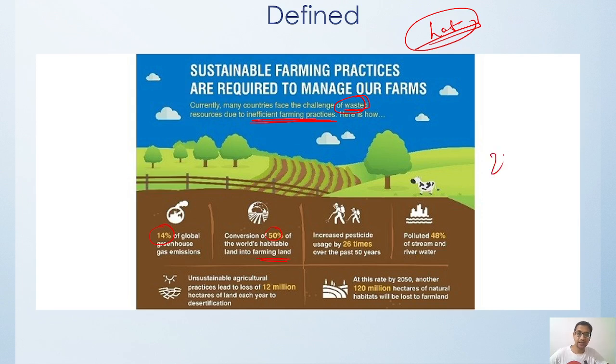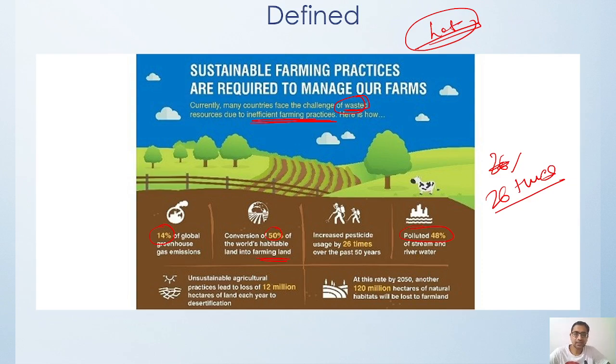There is a 26 times increase in the use of pesticides in the past 50 years. Because of the use of various chemicals, around 48% of the natural streams and river systems have been polluted, and this is going to increase further in the future.